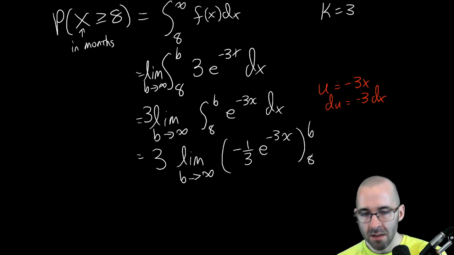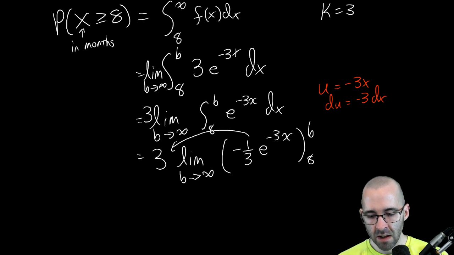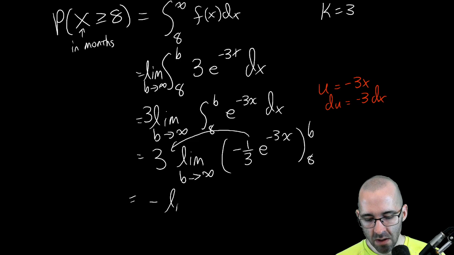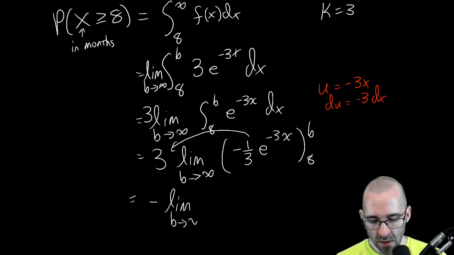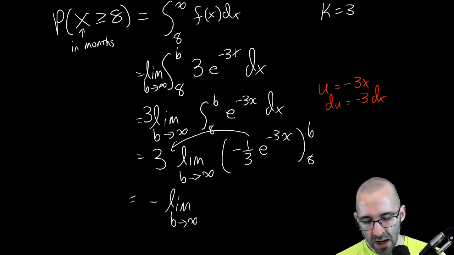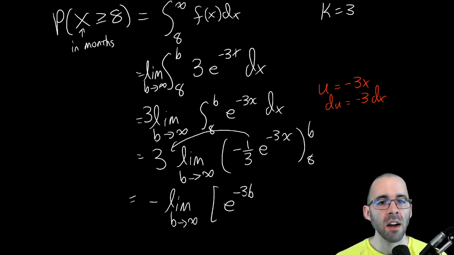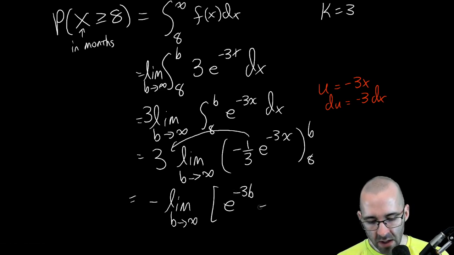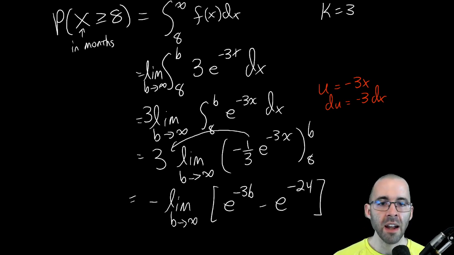Okay, well, and again, we can factor this constant out in front of the limit. What's 3 times negative a third? Well, it's negative 1. And then what's left is e to the negative 3x, evaluated at b, minus e to the negative 3x, evaluated at 8.